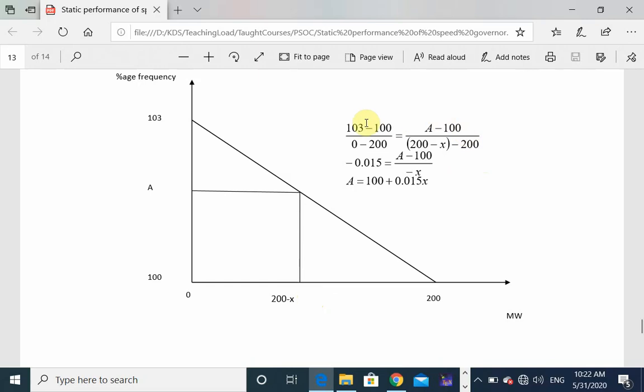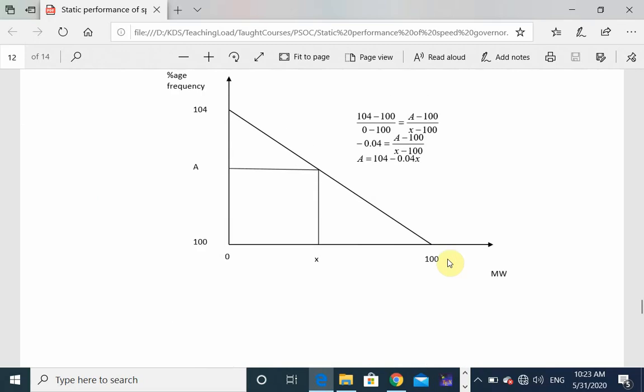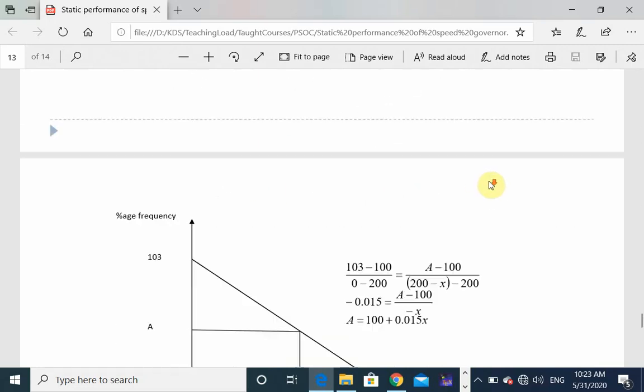So now again we compare the slopes in both the cases. Whenever the load changes from 200 to 200 minus x, the frequency will change to 100 minus A. A is the same in both the cases, because whenever the generators supply the load, the frequency will be the same.